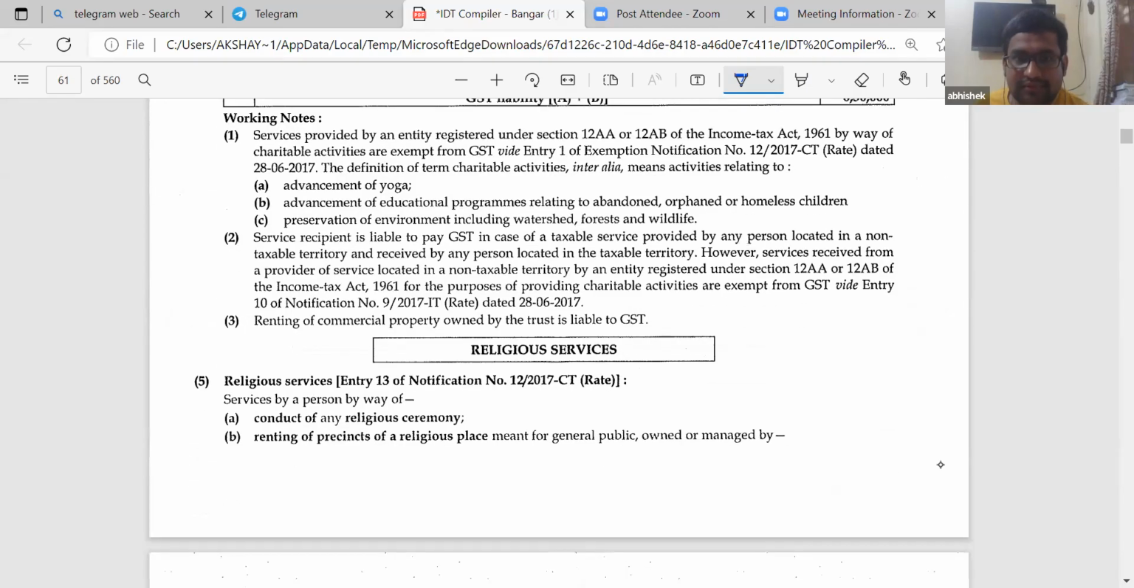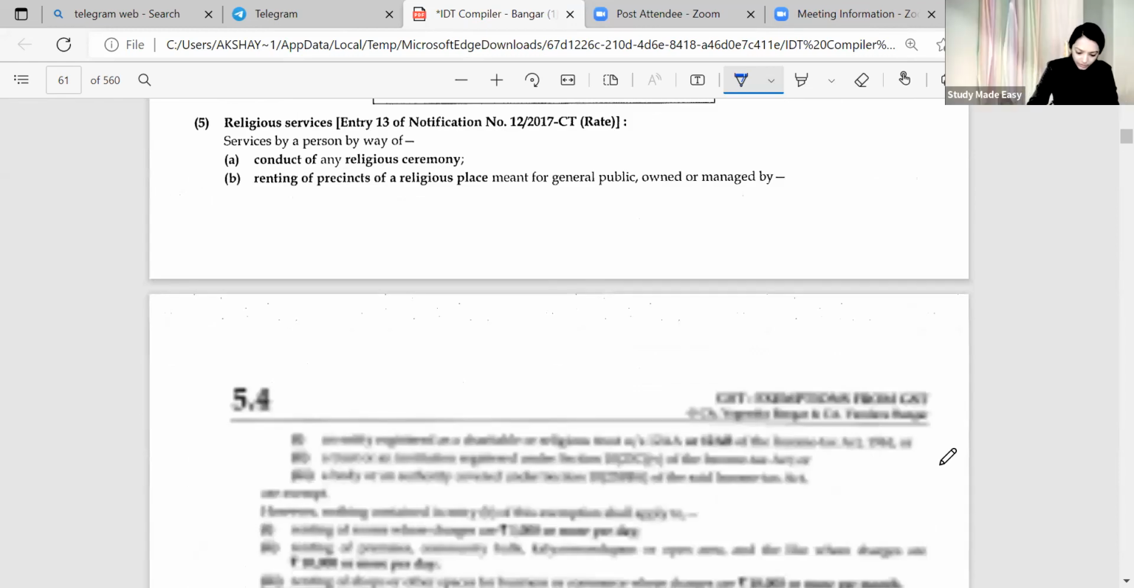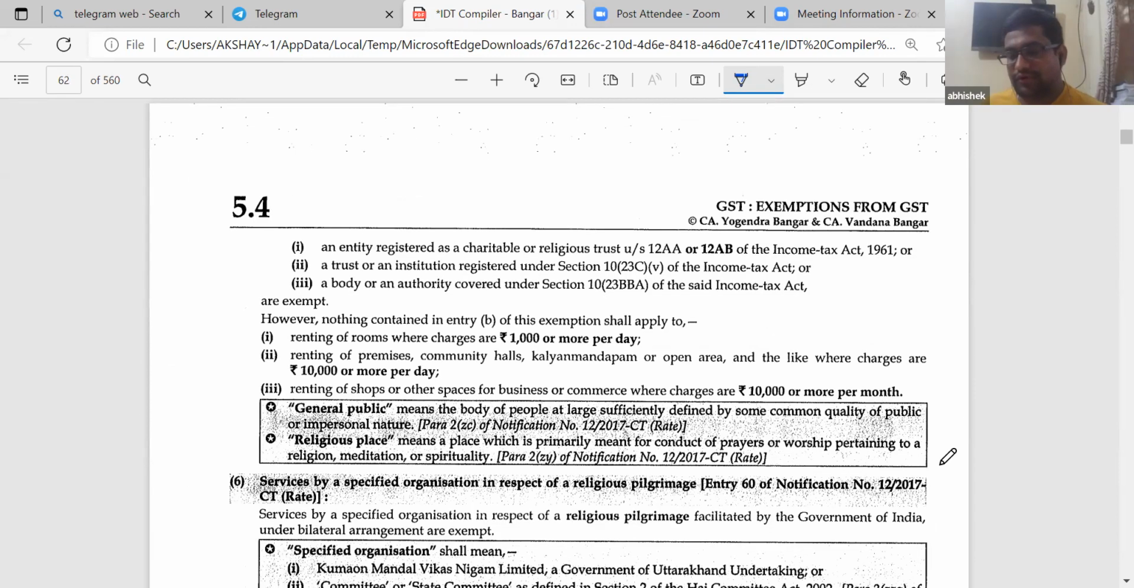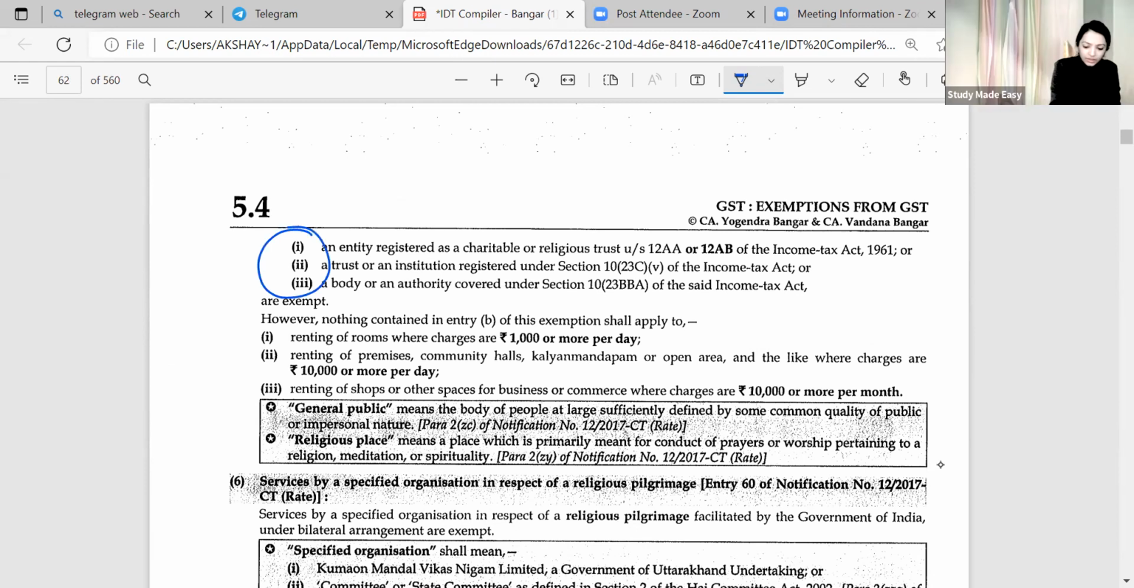Hospital. Come to religious. Education, ma'am. See, hospital, education trust, it is 12AA, 12AB also. It could be 1023C also. It could be 1023BBA also. So when the word trust has been written, it includes every trust. But when entity is written, it is AA or AB only. Write it down. Give me just 1 minute.